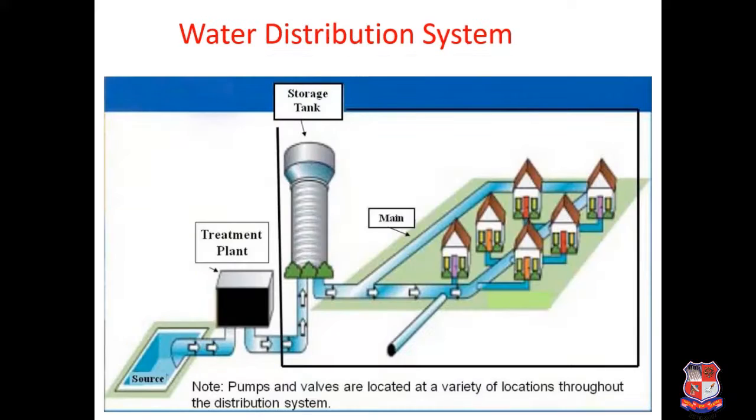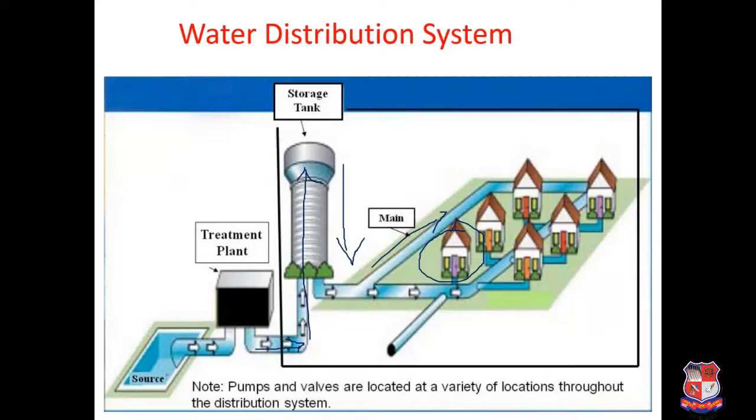After the clear water reservoir in the treatment plant, as I discussed, this water is to be lifted up into an overhead tank, and from this it will come through gravity, and through various pipelines it will reach individual houses, and it will reach your house. And whenever it reaches your house, it has to fulfill all the requirements of the drinking water standard 10500:2012, and the most important parameter is residual chlorine, that is 0.2 milligram per liter is to be maintained. So this way you can prepare the whole flow diagram, and along with that you can write down all the functions in short.